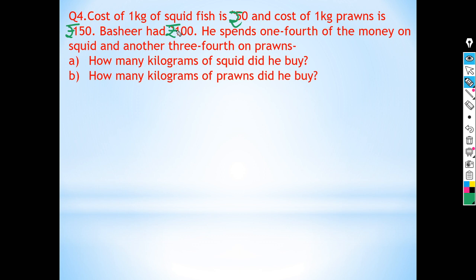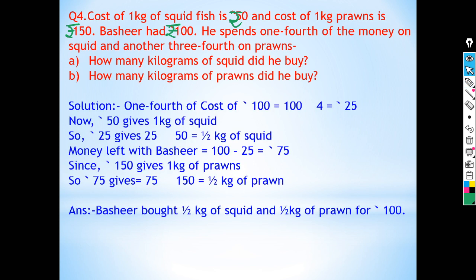We have to find out how many kilograms of squid and how many kilograms of prawns he bought. Bashir spent 1/4 of the money on squid and the rest, 3/4, on prawns.